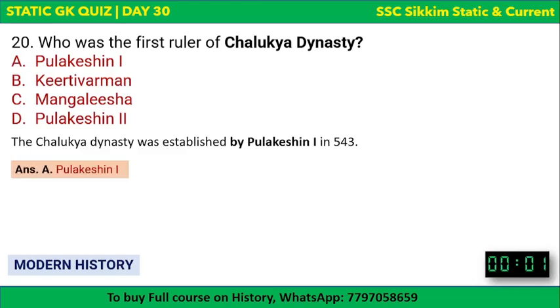The first ruler of Chalukya dynasty was Pulakeshin I. He was the one who established Chalukya dynasty in 543. So Pulakeshin I is the correct answer. So with this we complete all the questions. Please write your scores. How much did we score out of 20? Let us revise all these questions quickly.